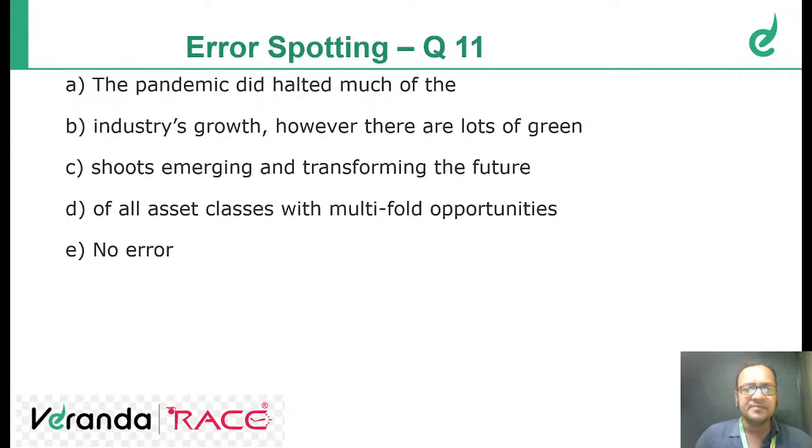Okay, I'm telling the answer to this. The answer to this question is, anyone answer? Please tell me the answer over here in the screen. I'm just watching you all. The pandemic did halted much of the industry's growth. However, there are lots of green shoots emerging and transforming the future of all asset classes with multifold opportunities. Kishore says C, shoots emerging and transforming the future. No, Kishore, it's incorrect. Anyone else? Industries. No, that's not correct.